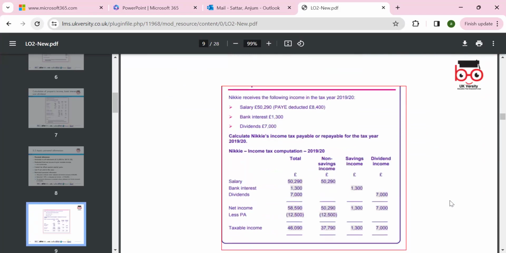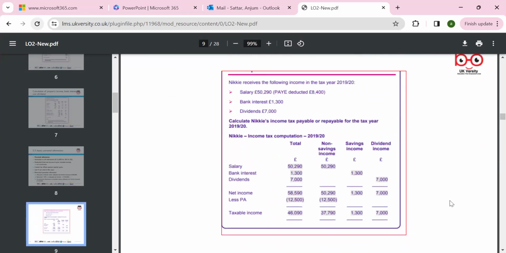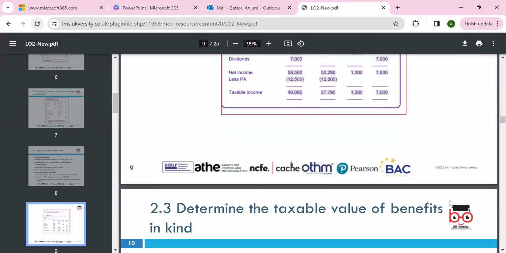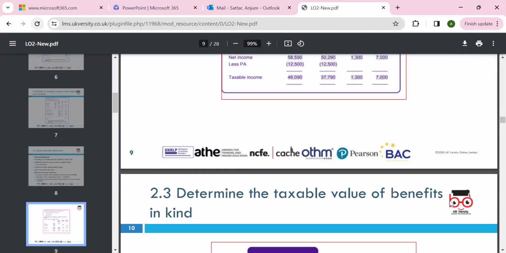Okay, so in this case, let's look at Nikki, who receives the following incomes. We've been given the interest rate, and we can look around the salaries. We have non-savings income, we have savings income, and then we can look at dividend and deductions. So net income 58,590, and then less personal allowance, and then we have the taxable income. And then we can calculate the tax liability accordingly.